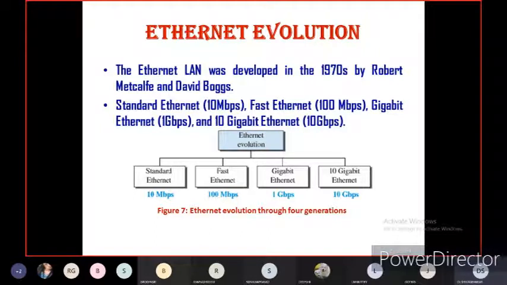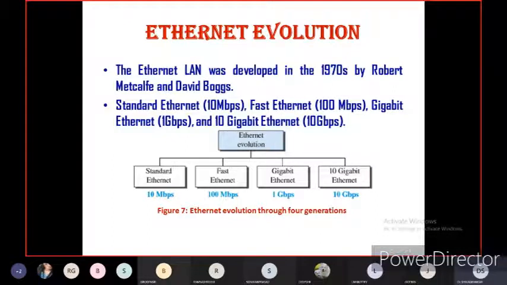Third one is gigabit Ethernet, 1 Gbps, and the last is 10 gigabit Ethernet, 10 Gbps. So these are the four different classifications of Ethernet depending on the data speed.